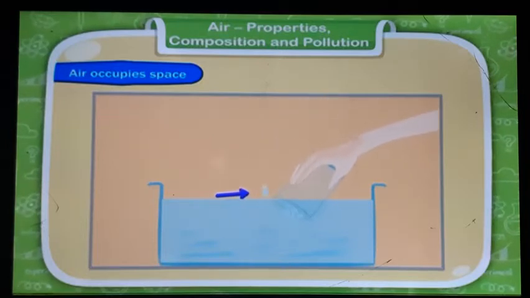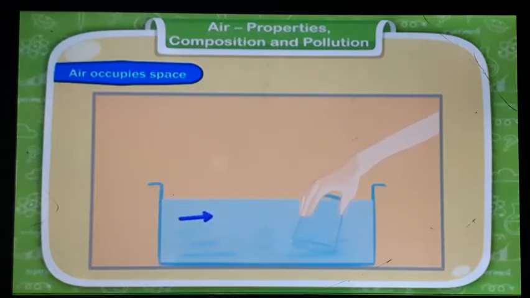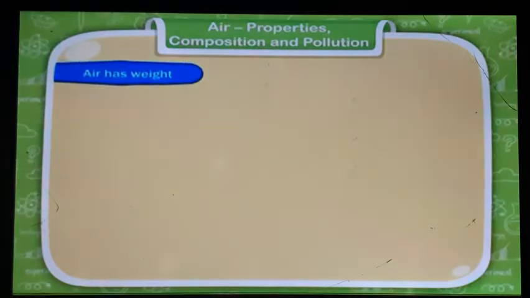Now tilt the glass slowly in the water as shown here. What do you see? You will see bubbles of air start coming out from the glass and water starts entering the glass. This happens because air comes out from the glass in the form of bubbles and allows water to enter the glass. This clearly shows that air occupies space.